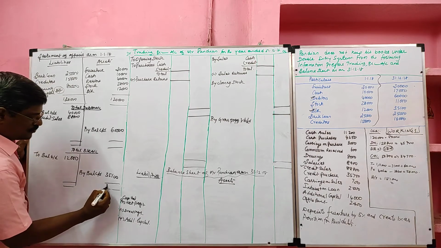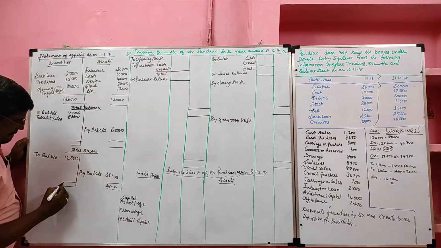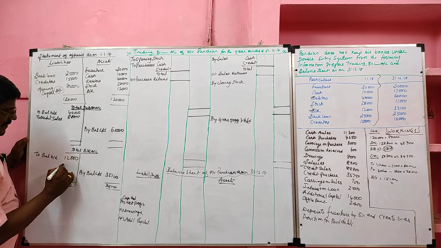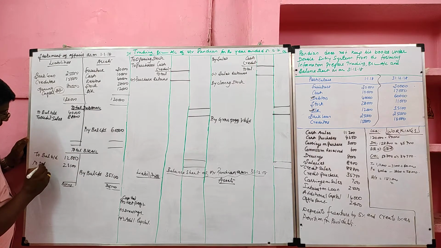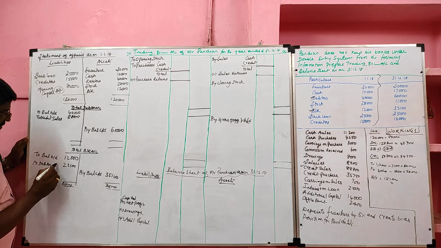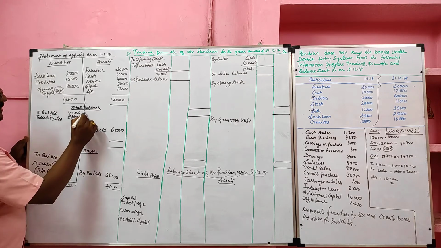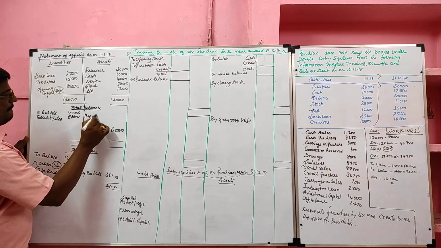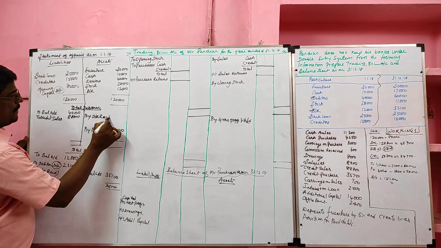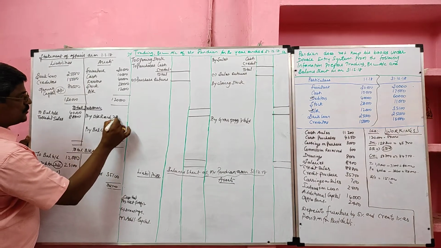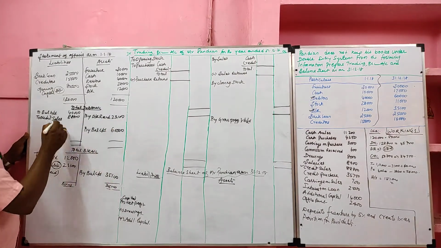First we have to close BR account. We have to ascertain BR received. That should be transferred to the debtor account credit side. Then we have to close total debtor account.